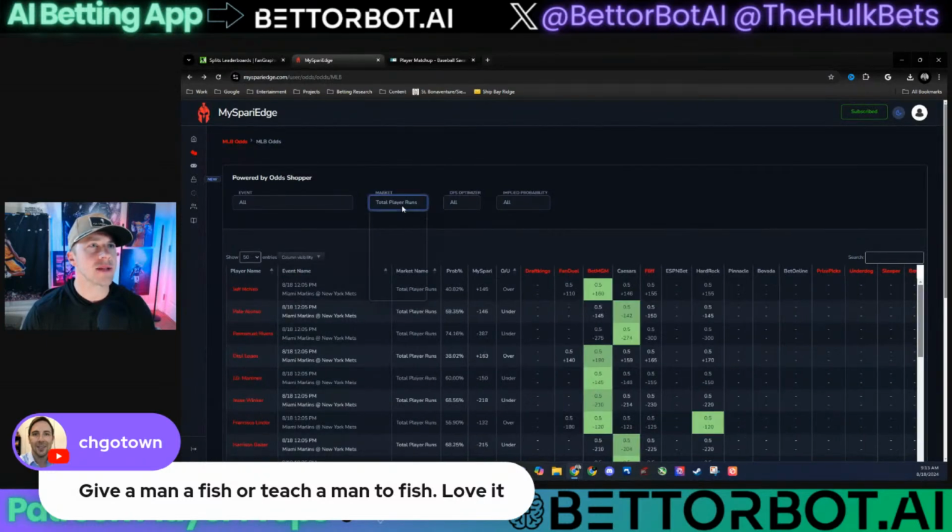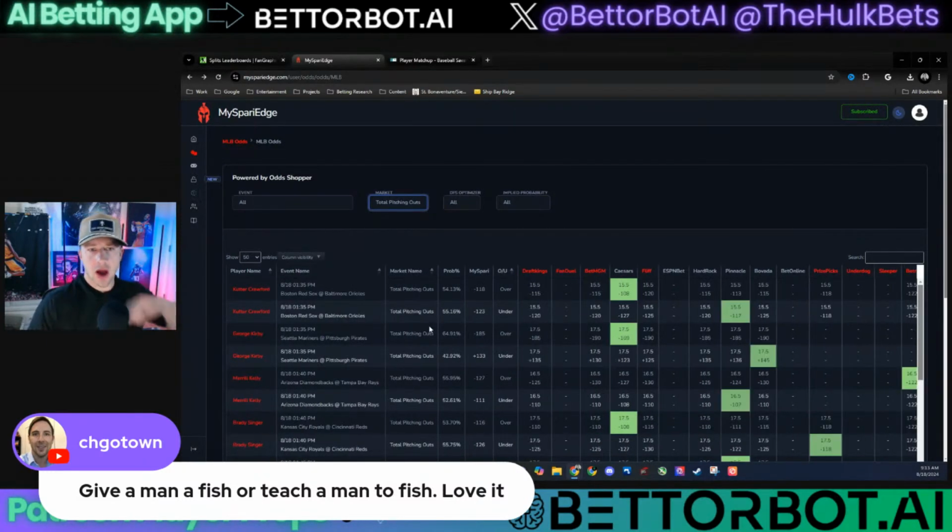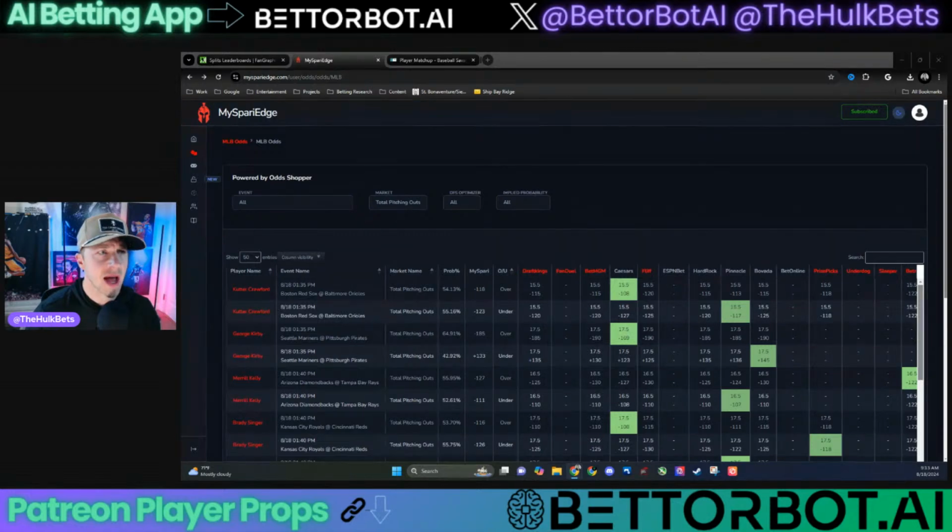One of the prop lines I really like is pitcher outs. Pitcher outs is a great one, although it's been a little bit unkind to me lately, which is odd because for a while it was my bread and butter. So I really like looking for outs props set around 17.5, 15.5, right around those inning thresholds, 18.5, and then taking the under's a good one. Hunter Brown kind of hung us out to dry yesterday on that one, but he didn't go deep into pitch counts, so he went 21 outs yesterday.